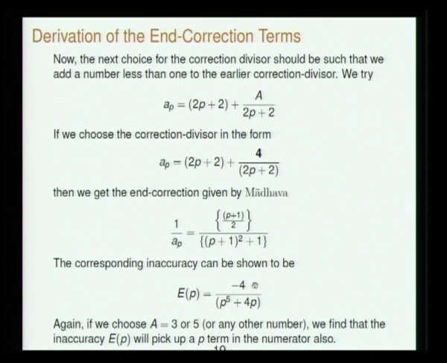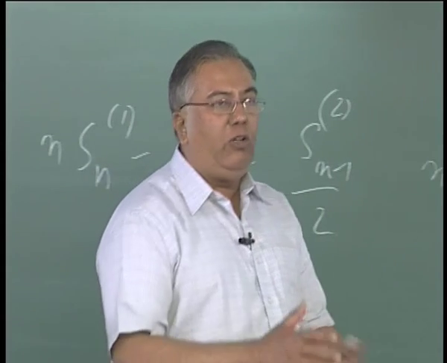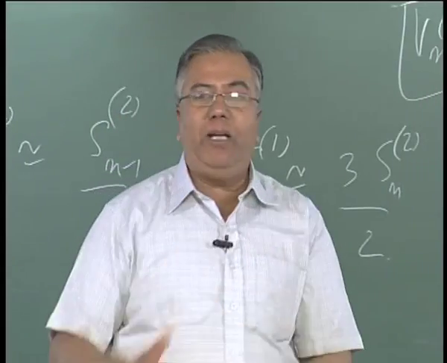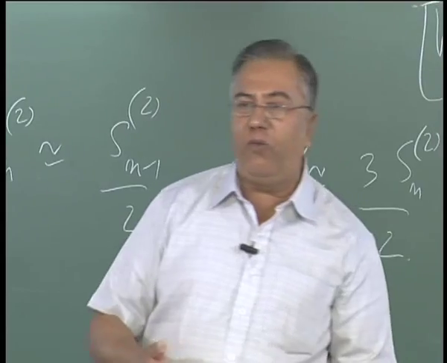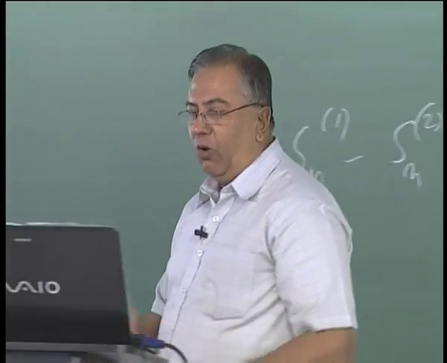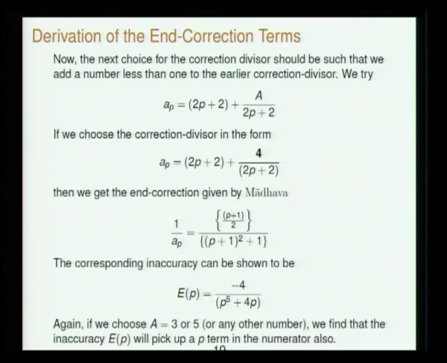So let us calculate that with this expression for AP. Then we get EP equal to minus 4 by P to the power 5 plus 4P, if I take this. But if I take instead of this any other value for A, 3 or 5, then we will find that EP will pick up a P term in the numerator. So the Sthaulya will not go like 1 by P to the power 5, it will go much more slowly, like 1 by P to the power 4. So we will not have a more fast decreasing Sthaulya. Therefore, for better accuracy, we need to choose this constant to be 4.